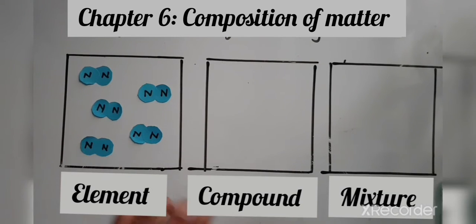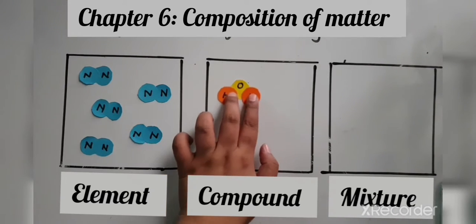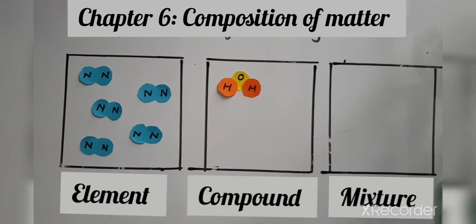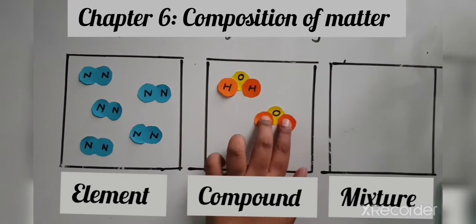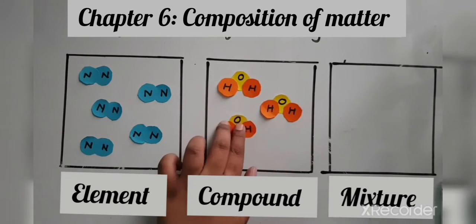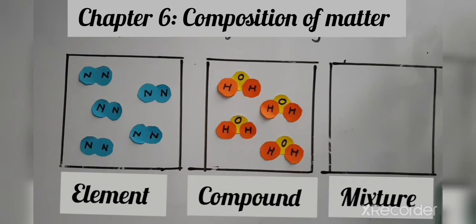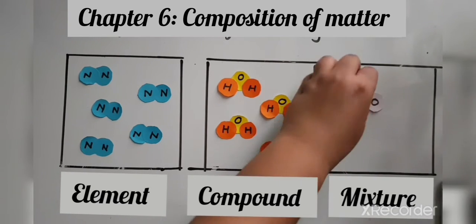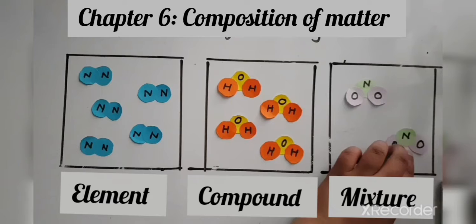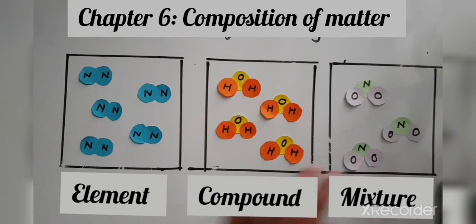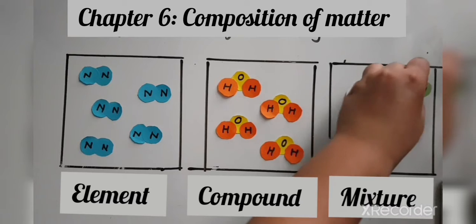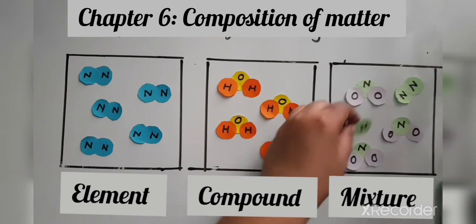Then we will take an example of a compound. Let's take a very familiar example of a compound, that is H2O. What is H2O? H2O is nothing but water. So here we have water as an example of a compound. Then the next one is a mixture. Here I am considering NO2, that is nitrogen dioxide, and we have the nitrogen molecule. So this is an example of a mixture.